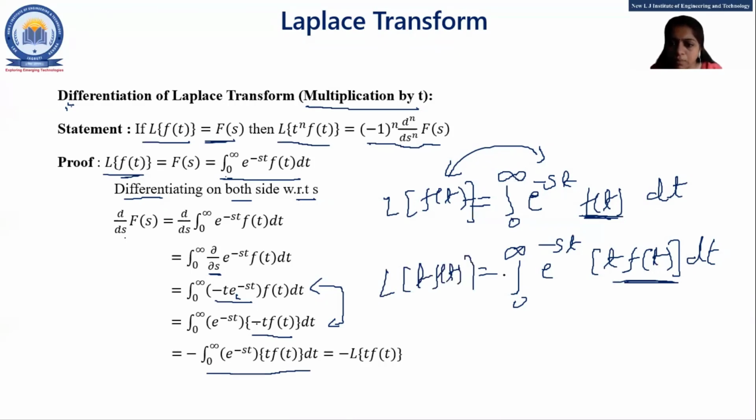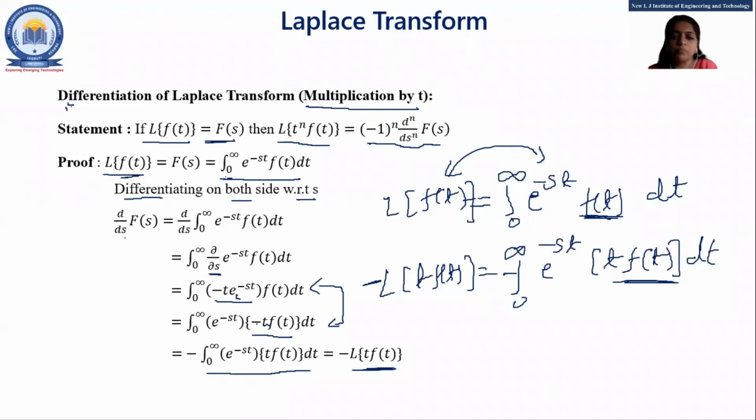Got it? Minus sign here, so we'll put the minus sign also. Got it, everyone? So I put here integration 0 to infinity e raised to minus st t f of t is equal to Laplace of t f of t with the minus sign before that. Anyone have any doubt about this till this step? Let me know. If you have no doubt, just tell me no doubt. Okay, answers are coming that no doubt. If anyone have any doubt, you may ask.